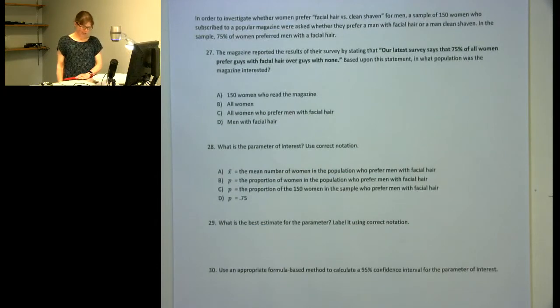This video is going to work through questions 27 to 34 in the review. These relate to the scenario where we're looking at an investigation into whether women prefer facial hair or clean shaven for men. A sample of 150 women who subscribe to a popular magazine were asked if they prefer a man with facial hair or a man who is clean shaven.